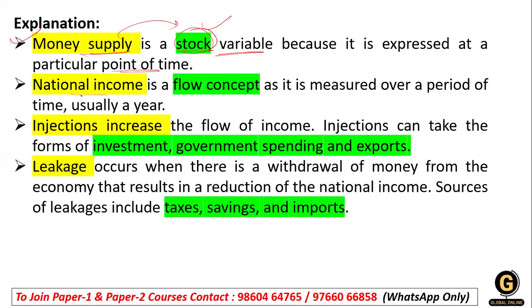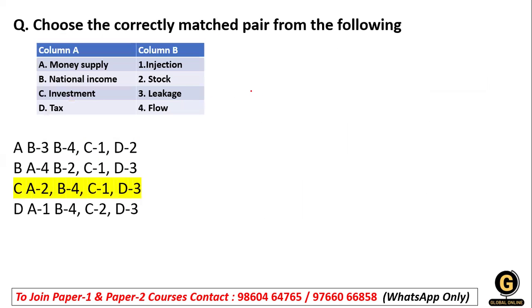Next, national income. National income is a flow concept, because in the national income we measure over a period of time. It's not a static concept, it is a flow concept. So that's why the national income is B over here, and it is related to the flow.